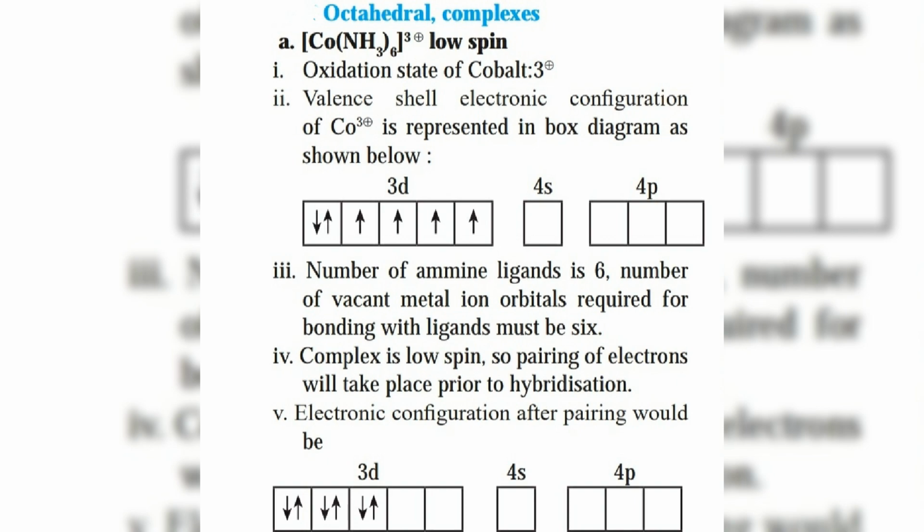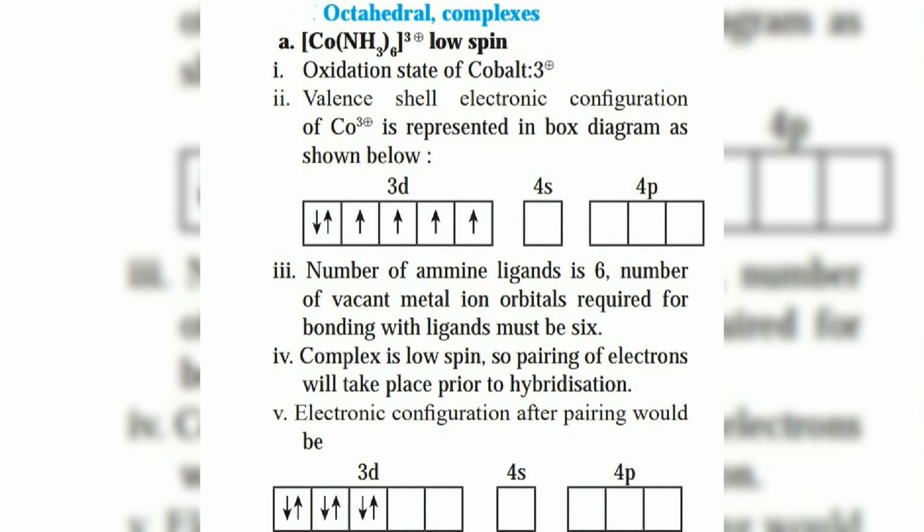Here only 4 orbitals are vacant, and for octahedral complexes, means for coordination number 6, we need 6 vacant orbitals. So here electron pairing takes place, means the d electrons in the 3d orbitals get paired up to give a configuration as follows. See in the diagram, the 3d electrons get paired up and we get 2 vacant d orbitals. In this way we have 2 d orbitals, 1 4s orbital and 3 p orbitals.